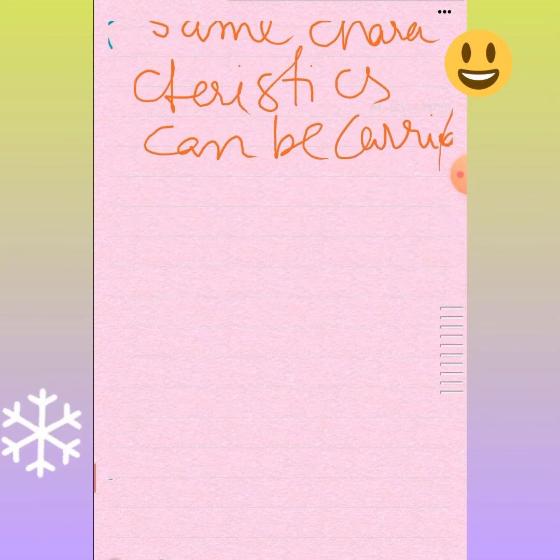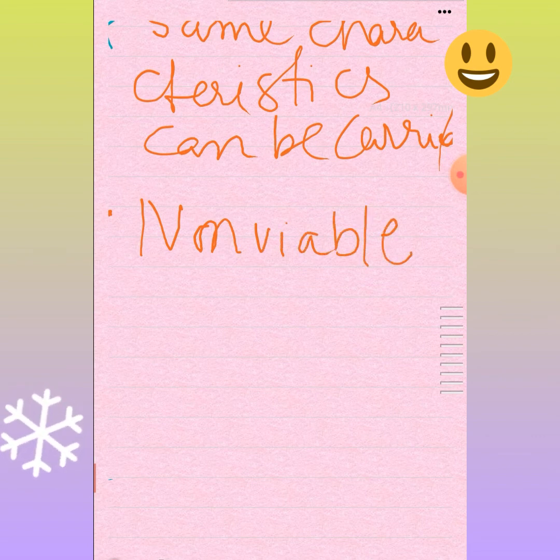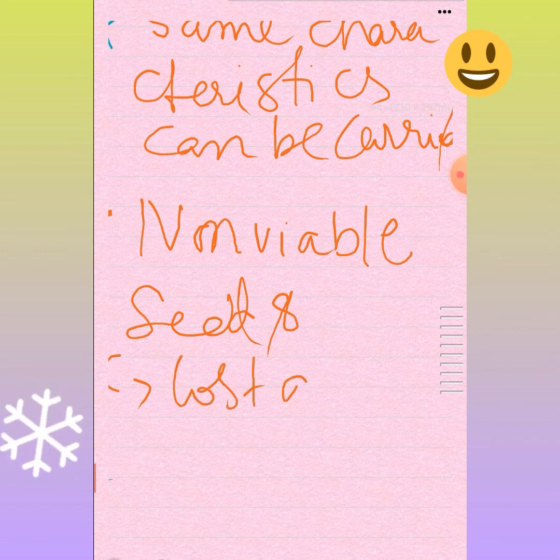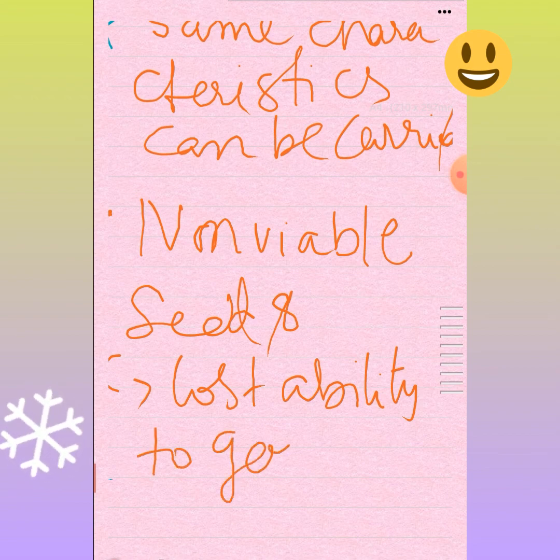Along with that, for seeds which lose the ability to germinate, or seeds that are non-viable in nature, vegetative propagation is very useful. So what are non-viable seeds? They are seeds that have lost the ability to germinate. They can't germinate.